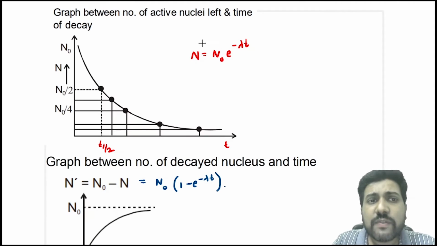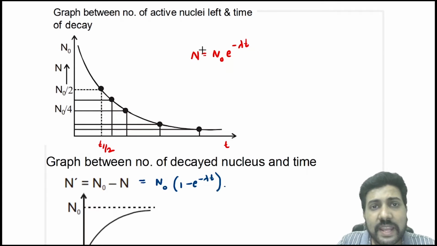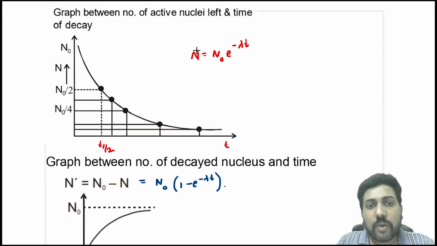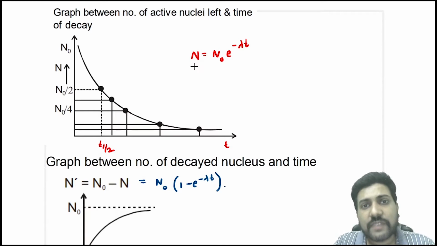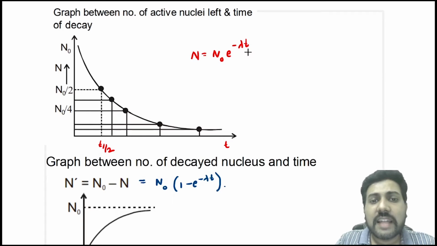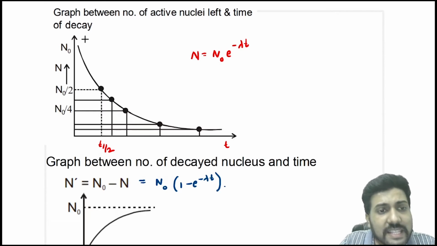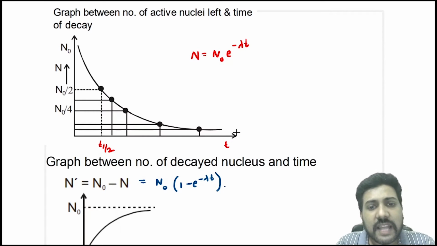Okay, now we will discuss the graph between the number of active nuclei versus time. Now we know that the number of active nuclei after any time t is equal to N naught e power minus lambda t. So this is an exponentially decreasing function. That means the number of active nuclei decreases exponentially with time.